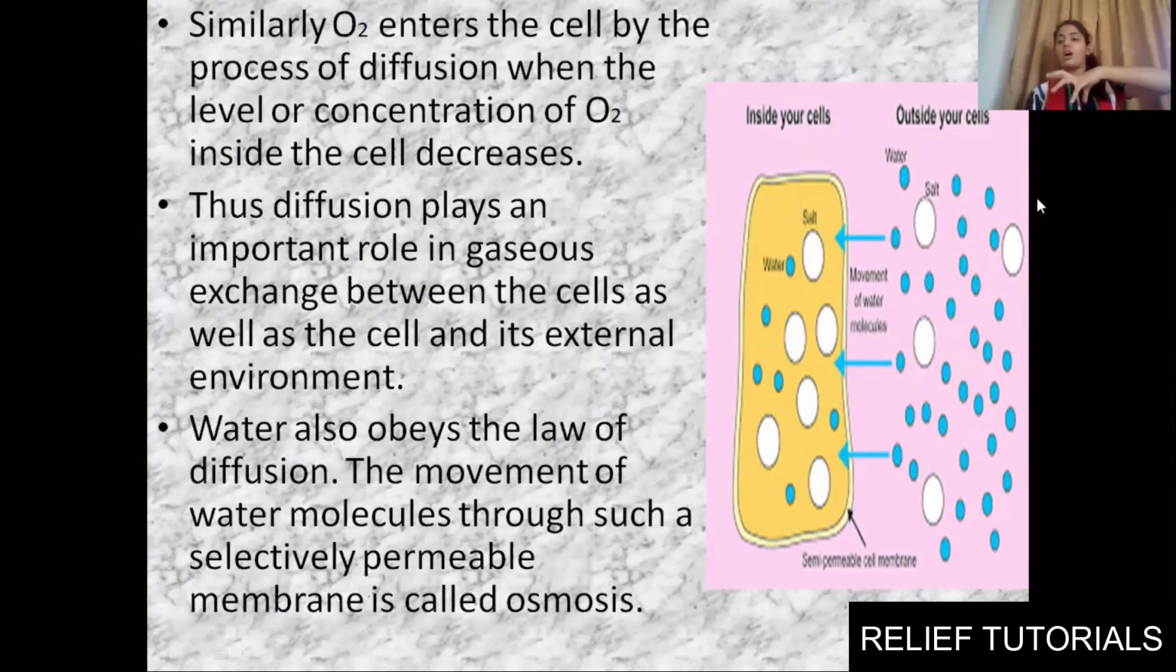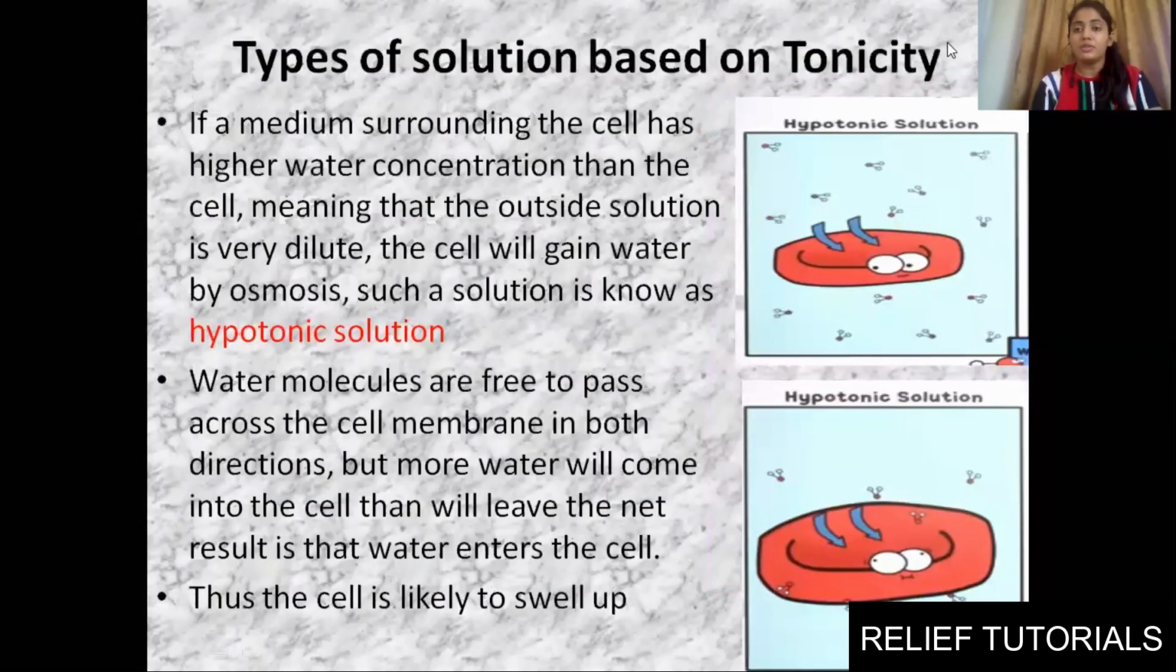So that is the way how roots will absorb the water from soil, with the help of osmosis. Fine. Next we have types of solution. Now, as you all know, there are three types of solution based on tonicity. Based on tonicity, we have hypotonic, hypertonic, and isotonic solution.